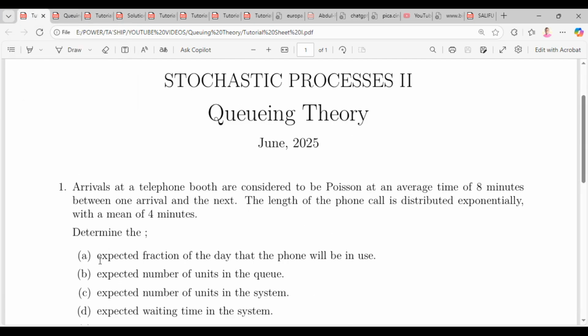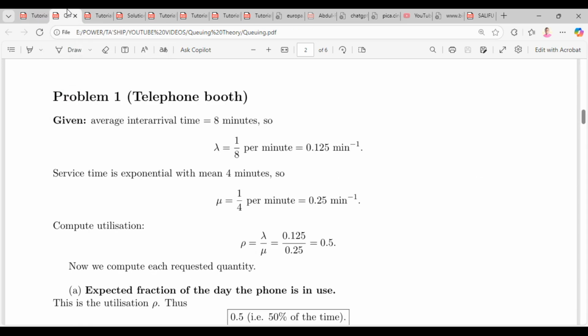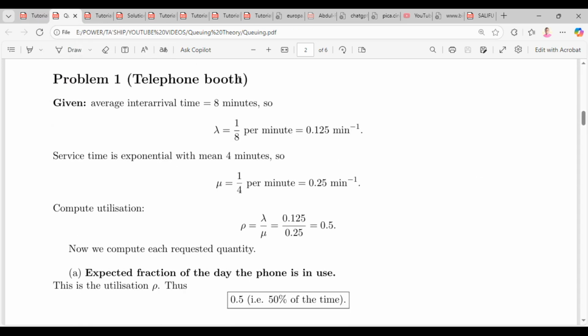The first one wants us to determine the fraction of the day that the phone will be in use. This is rho. We all know that's the fraction of time the system is busy, how busy the system is. Rho is given by lambda over mu. We know lambda already, and we've calculated mu as well, so we divide the two. By doing so, our utilization factor becomes 0.5.